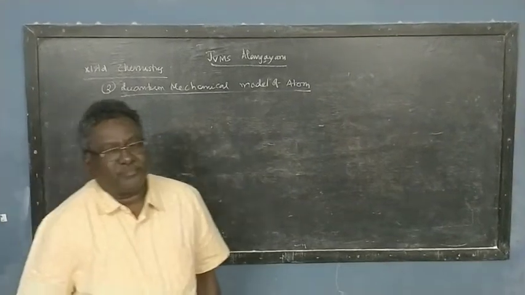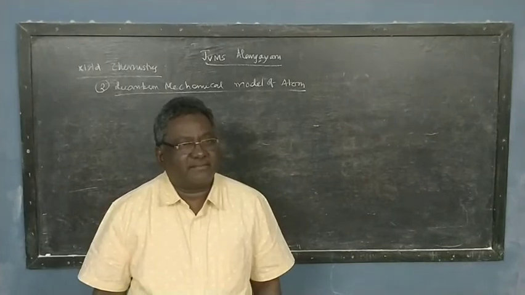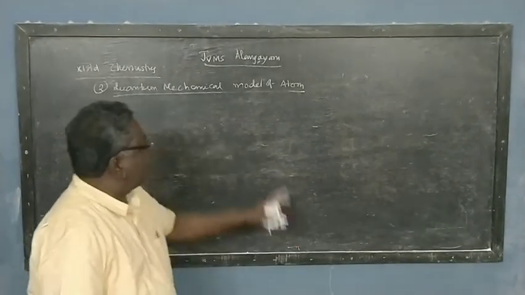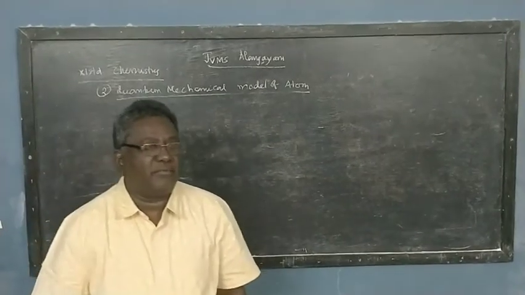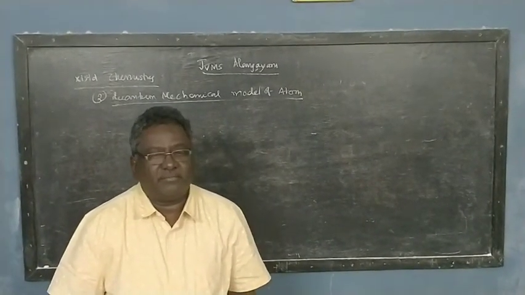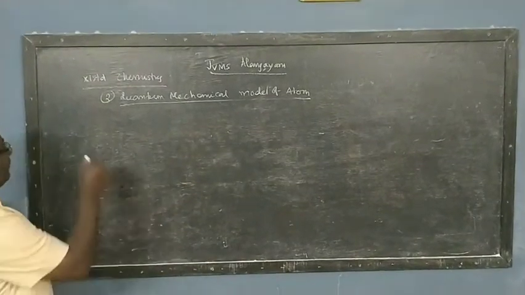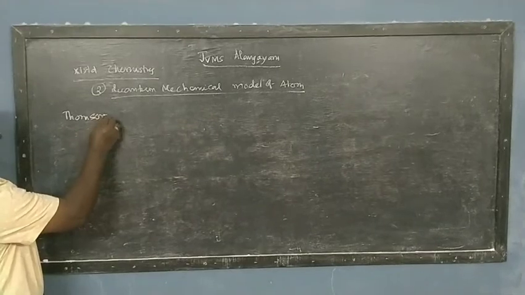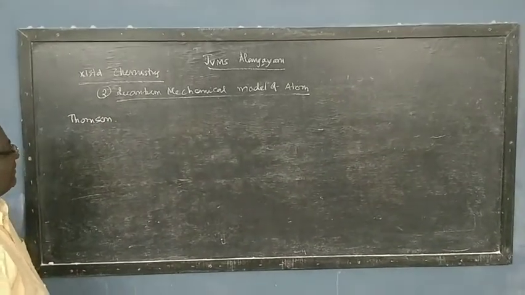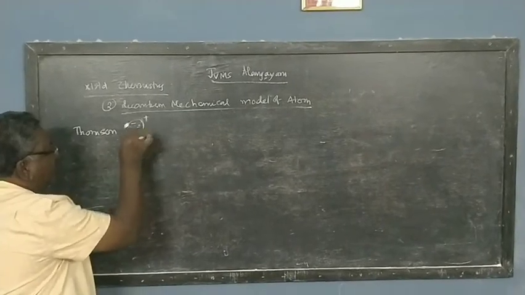Students, so once again we come back for chemistry class, right? So we have been discussing a model of an atom in lesson number 2. It's a very important lesson for the basics of chemistry. Now we know that the first person who started on this model of atom is Thomson. He suggested that it is a positive sphere in which electrons are embedded.